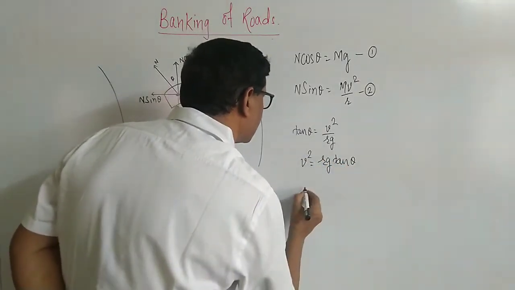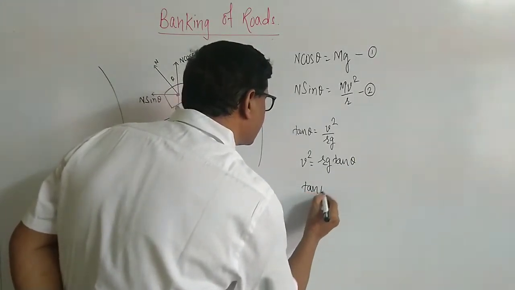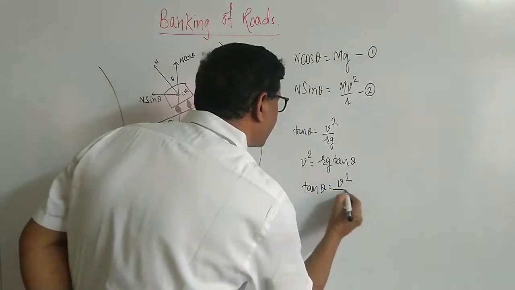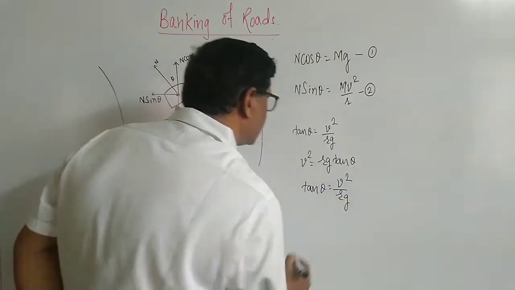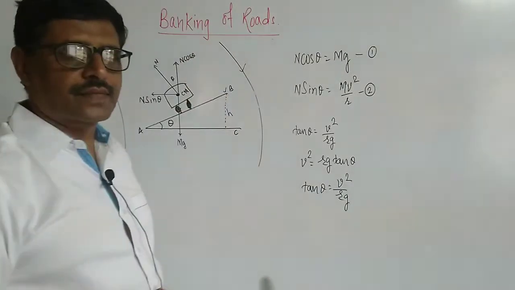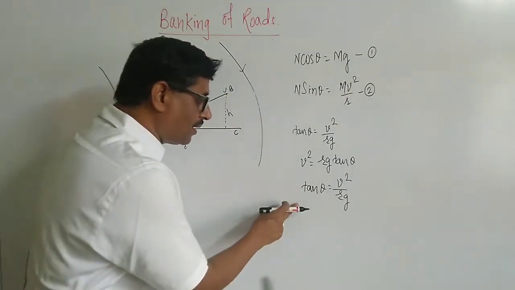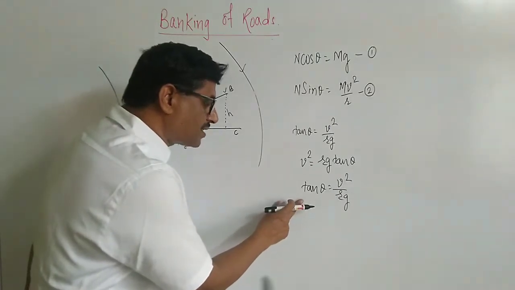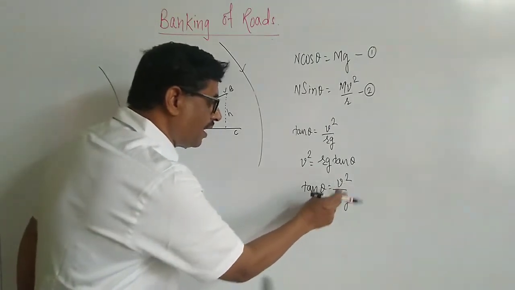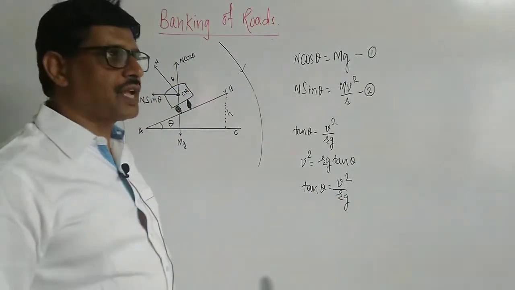Hence tan theta is equal to v square divided by rg. This is the suitable angle of banking at which the vehicle is safe with a speed v for a banked road of radius of curvature r.